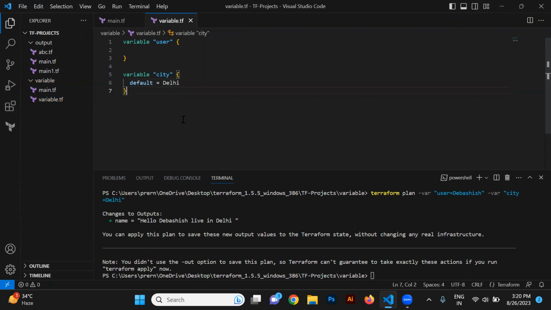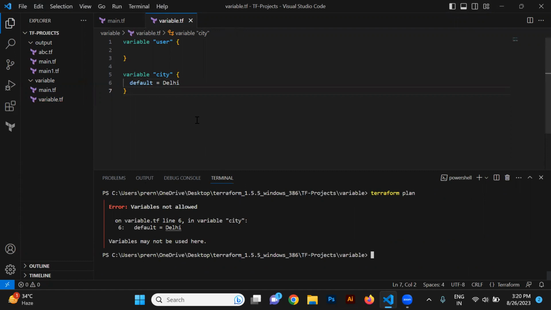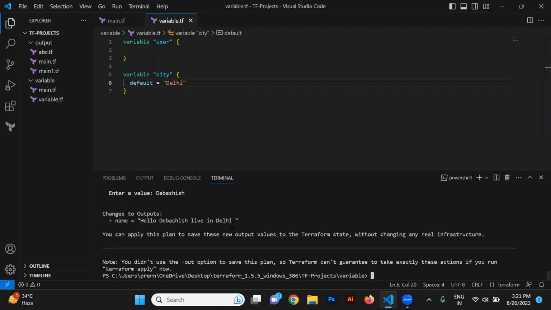Let me save this now. Again, clear, right? Now, terraform plan. Okay, it's asking, because we need to define Delhi in this way. Okay, save. Plan value. Enter a value of user. User will be Ashish. See, hello, the Ashish lives in Delhi.